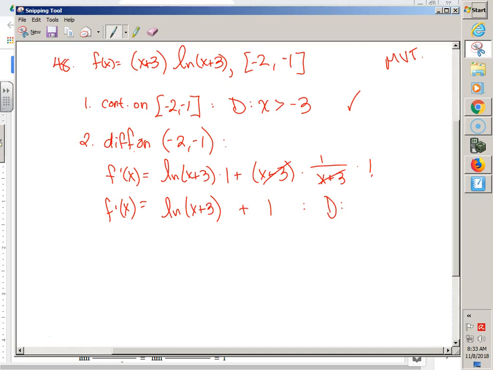Just the ln, right? So isn't that still just x has to be greater than -3? Oh, and that is greater than -3. The open interval is, right? Guess what? Able to derive. Now, did you catch that?